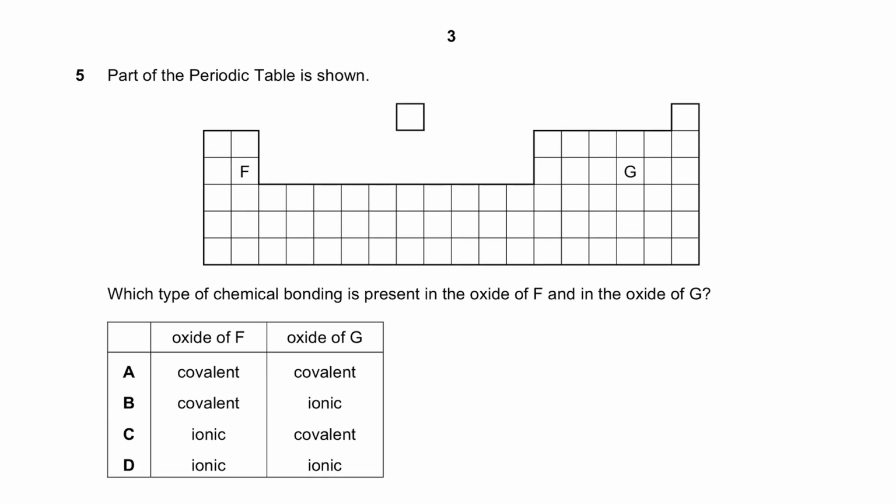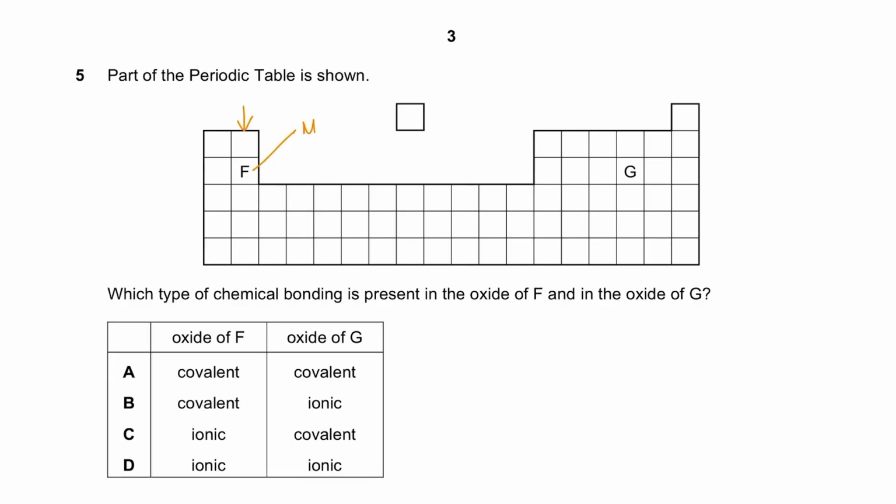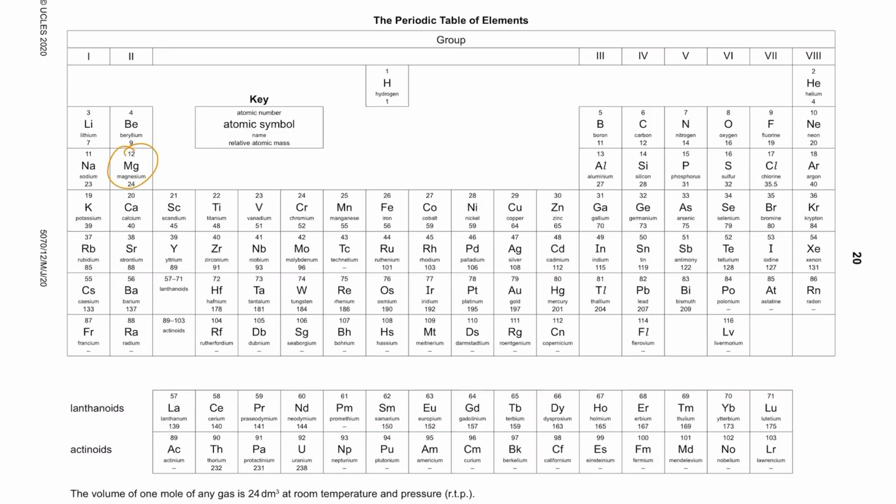Question 5 says part of the periodic table is shown. This is basically group 2 right here, and I think it's magnesium. So right, yes, we did this yesterday. So group 2, and that's number 2 is magnesium. You always label it for yourself to make it easy. And here I think this is my group 6, because after this block this is 1 2 3 4. So you start here, that's 1 2 3 4. So that's here, that's sulfur, right? So it's the second element down the group. So I have sulfur and I have magnesium.